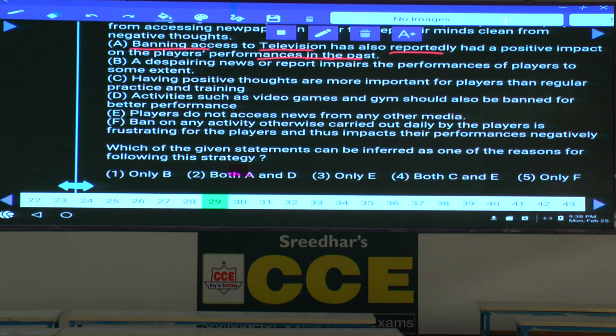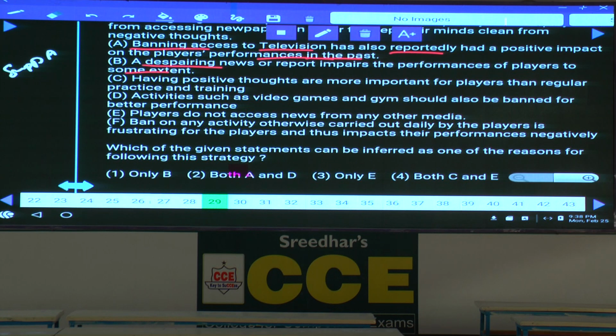By banning the newspaper also, the performance will improve. Clear? This is supporting the coach's decision. A is supporting the coach's decision. And B, a despairing news or report impairs the performance of players to some extent, isn't it? Now this is again the assumption of the coach.